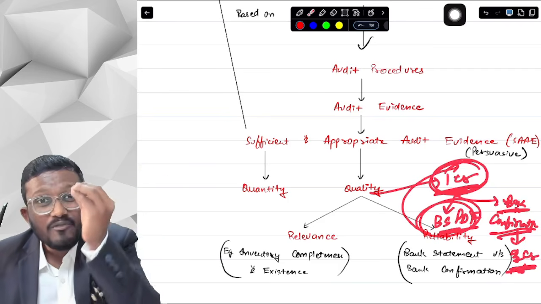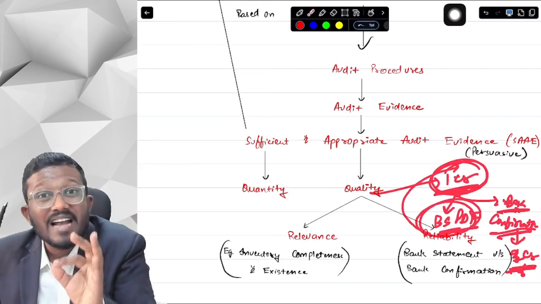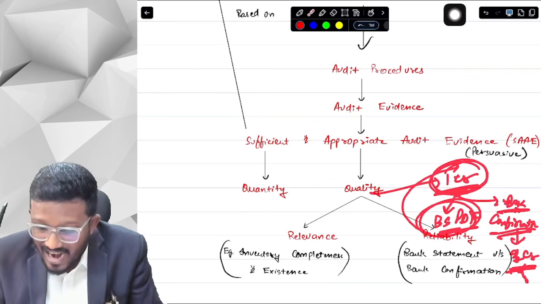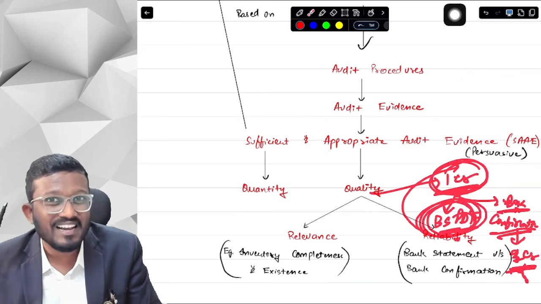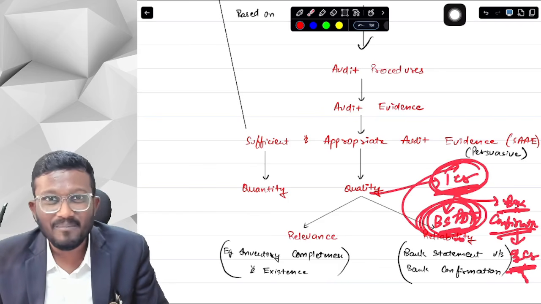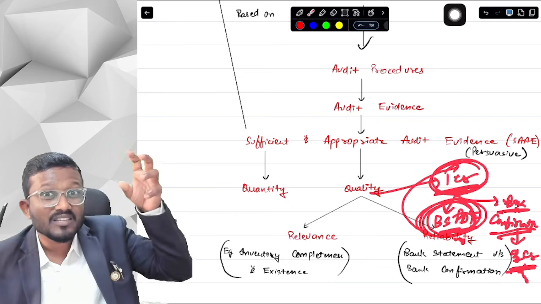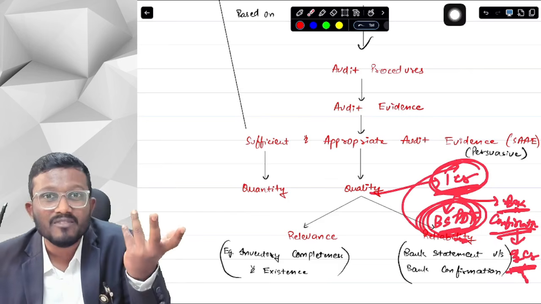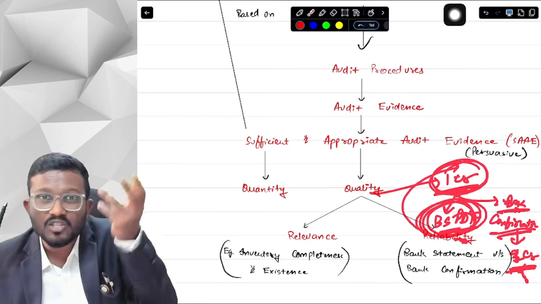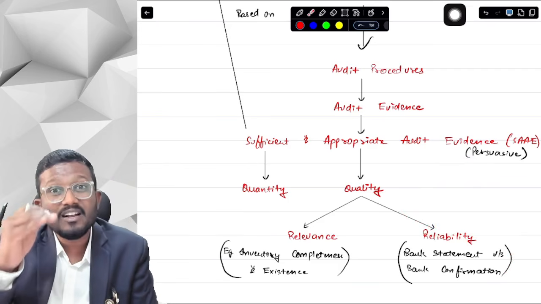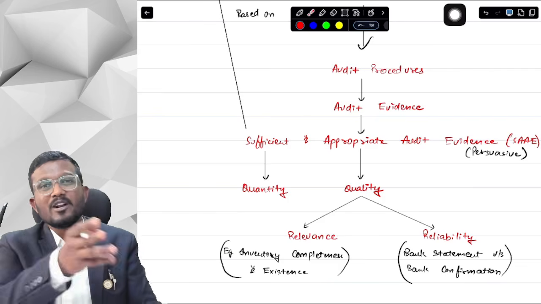Obviously, something that is provided by the entity, the entity has a chance to manipulate it. It might be the case that the entity has edited the PDF from I Love PDF. Everyone knows I Love PDF. I also love I Love PDF. So the entity might have edited the bank statement PDF. There is a possibility. But the bank confirmation which we have received directly from the bank, they would not have manipulated it. Why would they manipulate the bank confirmation? They are just doing their work. They have just sent me the bank confirmation of my entity's bank account. So I will rely more on the bank confirmation compared to the bank statement.